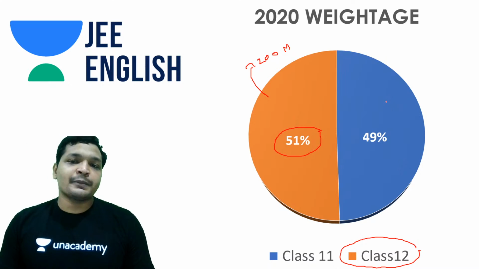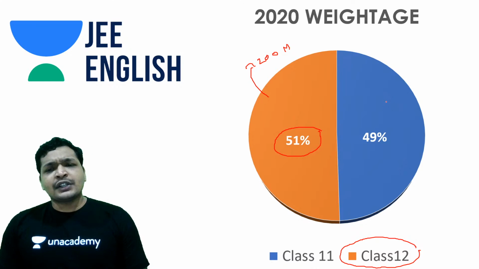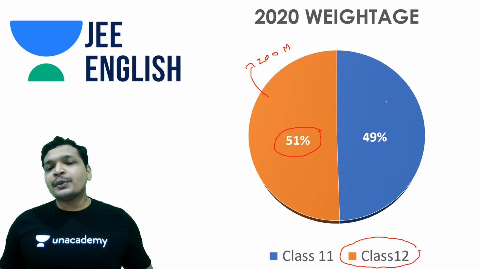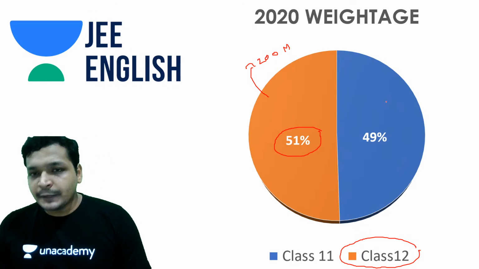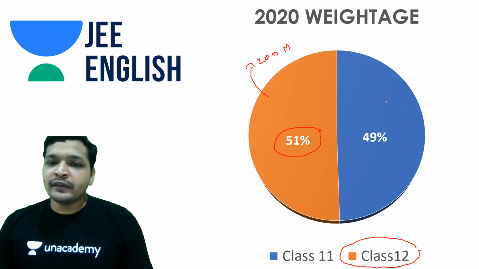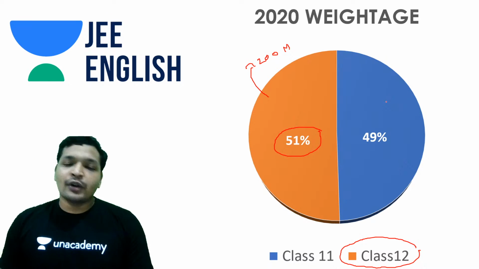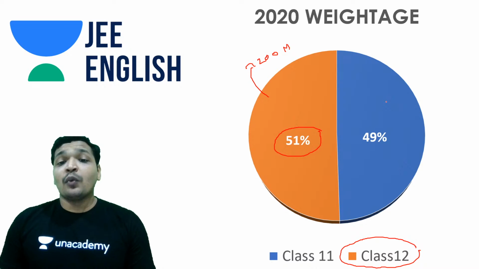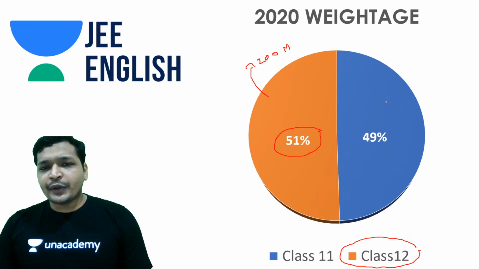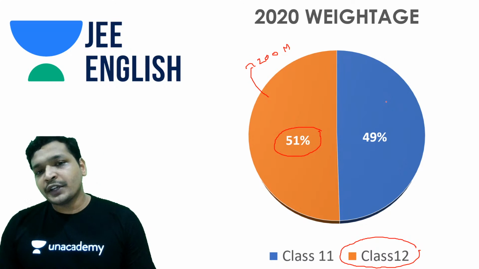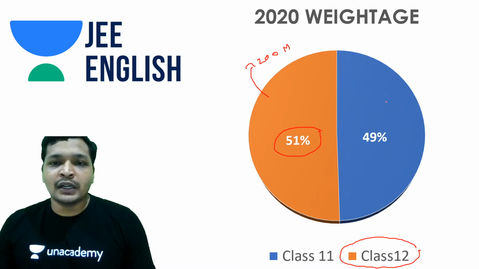So it was a very balanced paper, and it was actually interesting for many of the students because what I'm assuming is that COVID-19 changed everything. Students are more prepared with year 1 than year 2. Maybe the professors guessed it and prepared the paper more around year 1, and probably you can expect something in 2021 and 2022 back to normal, where you'd have 60-70% of the paper from class 12.